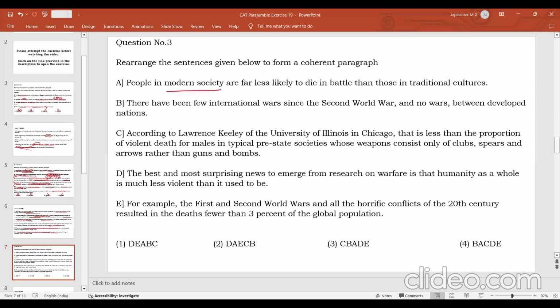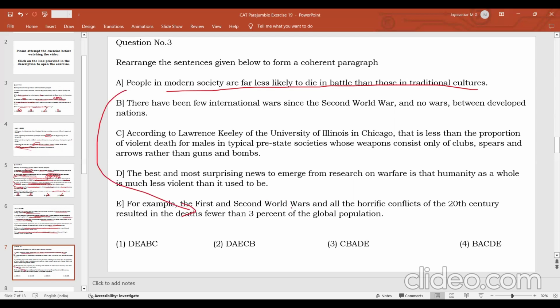People in modern society are far less likely to die in battle than those in traditional cultures. So in ancient cultures, more people used to die in battle, whereas in modern societies, fewer people are dying in battle. So how is that supported or justified?